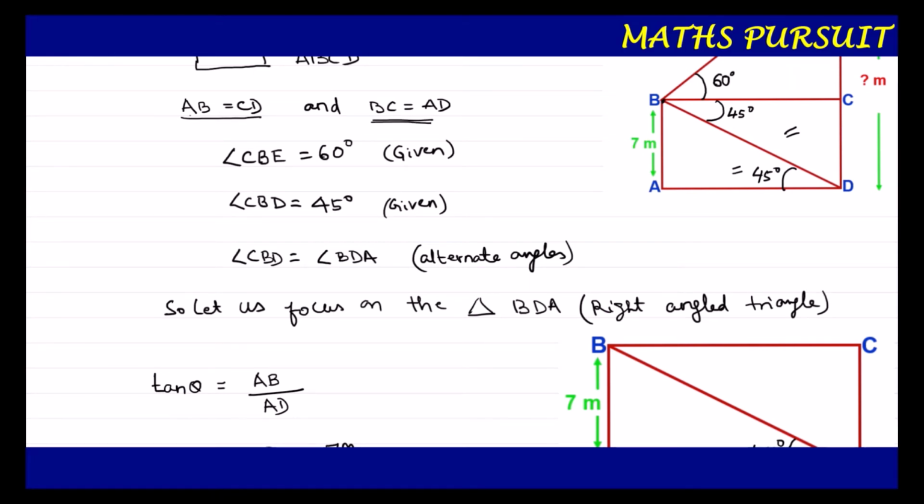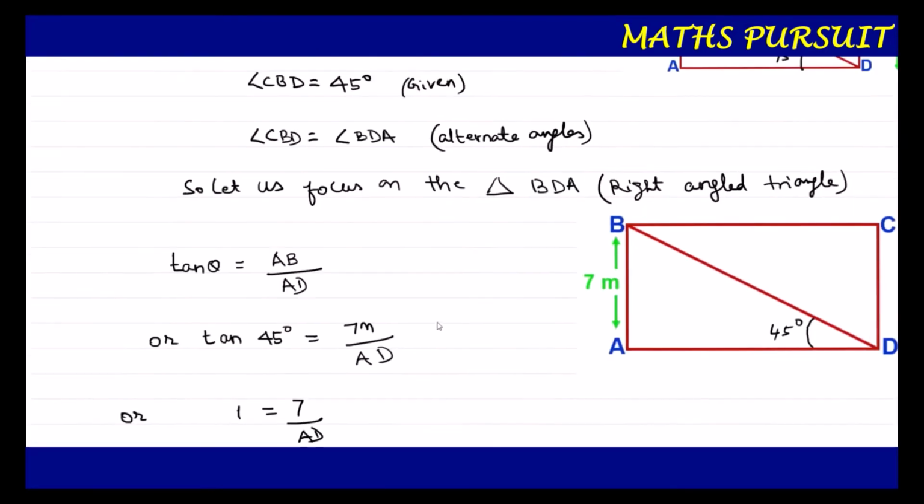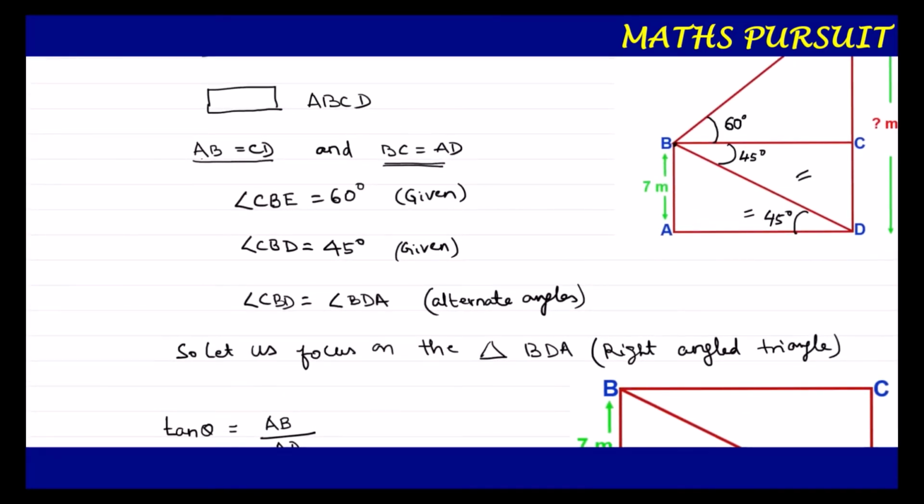Now we got AD, that means we got this side, which is 7 meters.